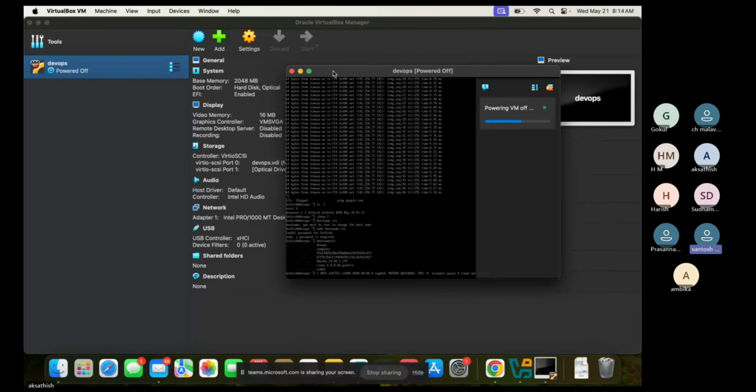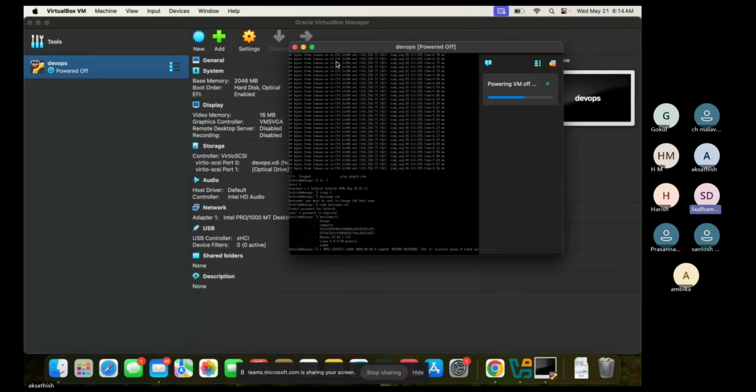In real-time scenarios, some organizations will have their own repositories within the company. Why do they maintain their own repository? Because they don't want their systems to contact public repositories, for security reasons. They will have their own repository and download the packages from that repository only. This will increase the speed and ensure proper security is maintained for the systems as well. These are the two reasons why they use internal repositories.